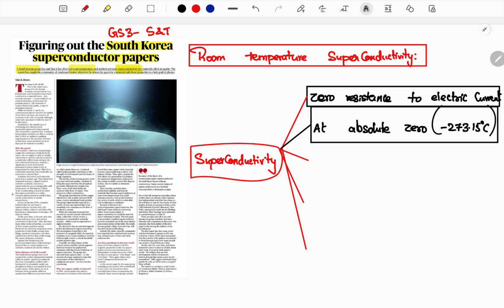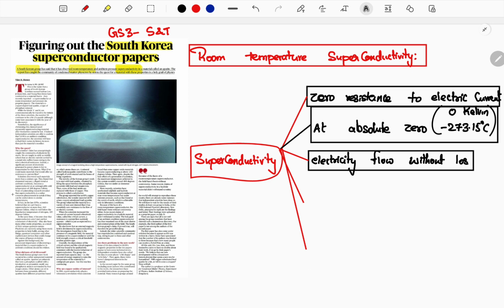Absolute zero is minus 273.15 degrees Celsius, which means 0 degree Kelvin or about minus 273. At that position a material will exhibit superconductivity, with zero resistance. Zero resistance regarding the electric flow, without a loss. If you have zero resistance, then the electricity will flow without any loss.